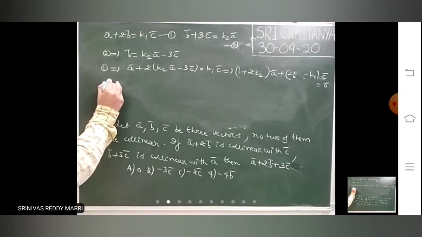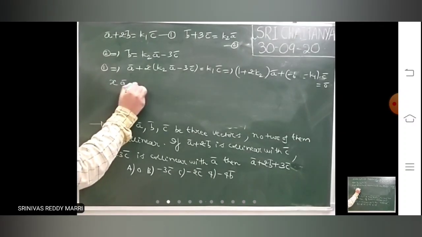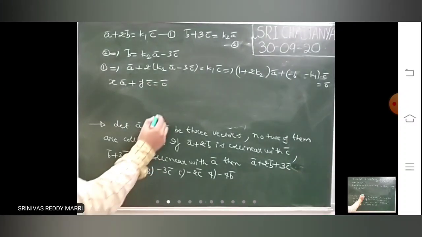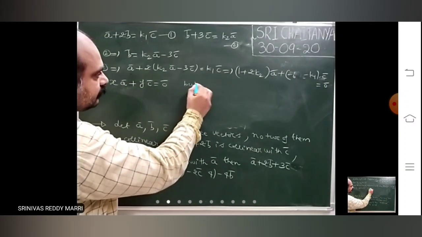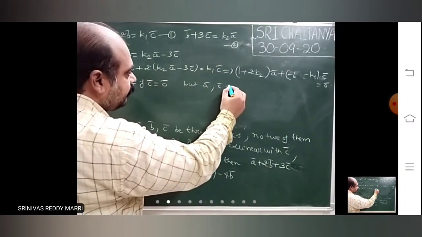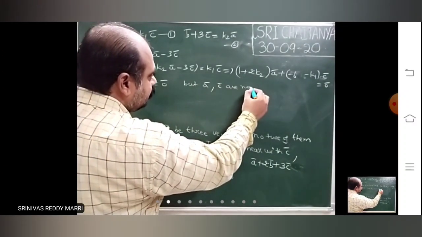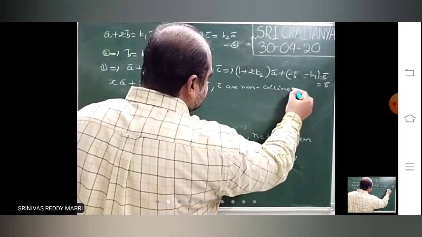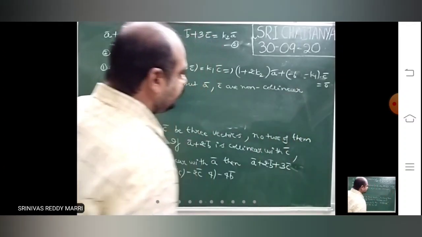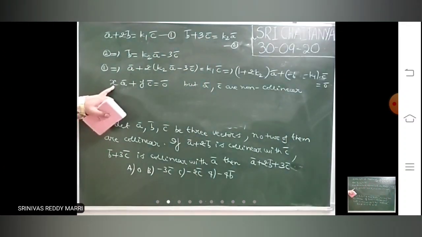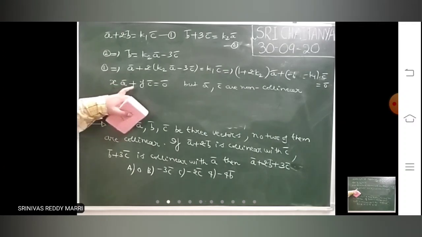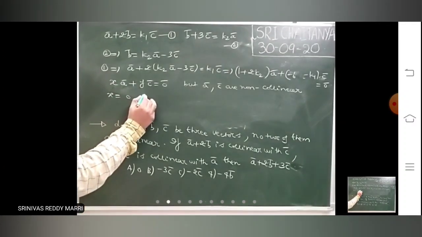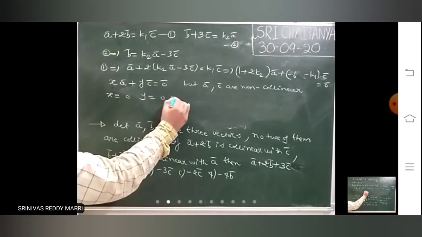Right? Now this is of the form xA bar plus yC bar equal to 0 bar. But given that A bar, C bar are non-collinear, as given in the question, non-collinear vectors means x into one vector plus y into another vector equal to 0 implies x equal to 0, y equal to 0.